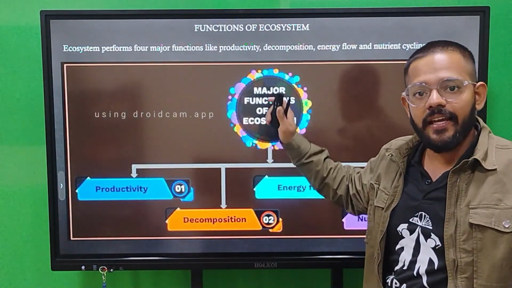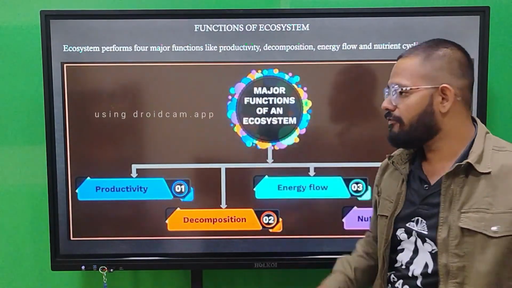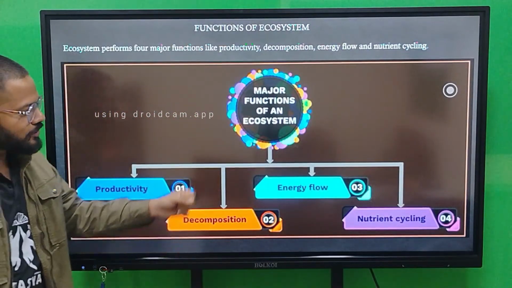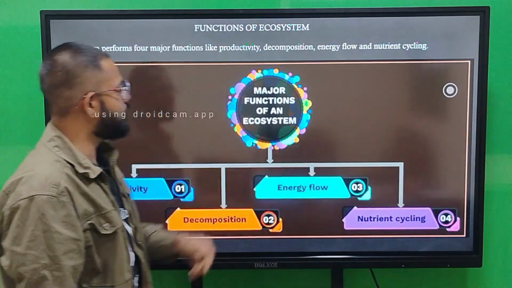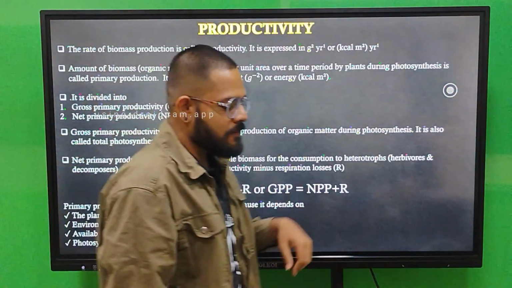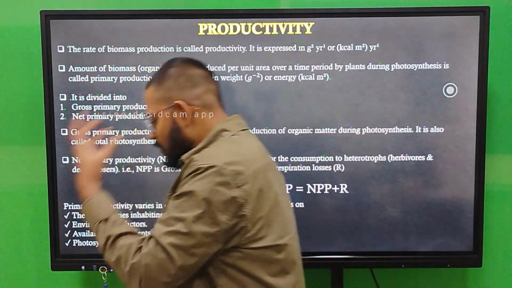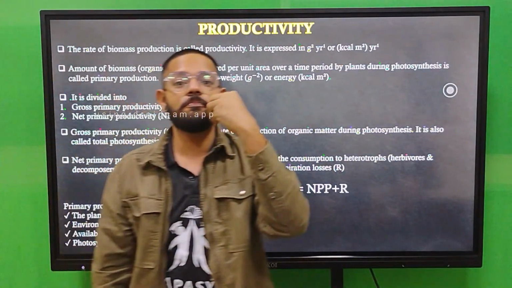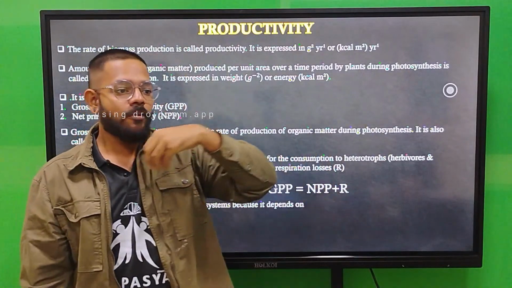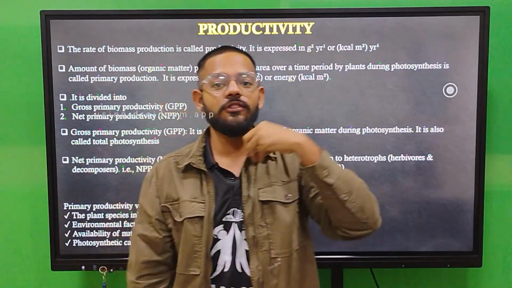Just like a machine has a function, the functions of this ecosystem are productivity, decomposition, energy flow, and nutrient cycles. So first we have productivity. Productivity means to produce something. You have to produce, you have to give something, then it is called productivity. Different productivities are there: your productivity towards art, towards maths, towards biology.